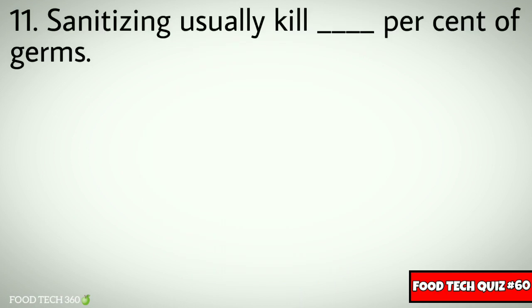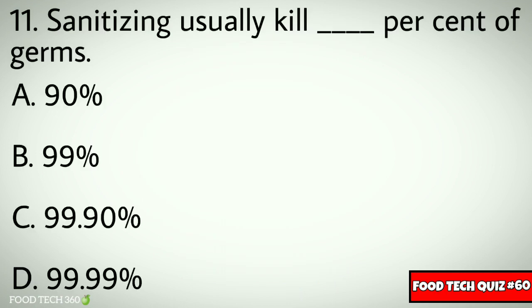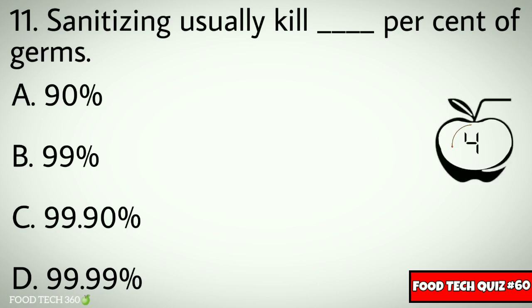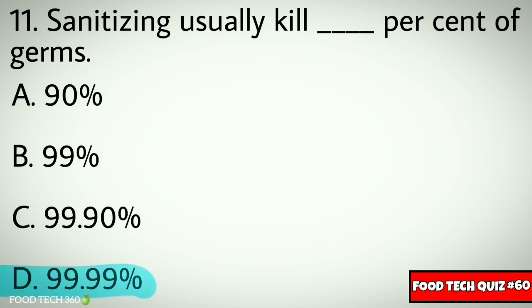Question number 11. Sanitizing usually kills dash percentage of germs. Options: A. 90%, B. 99%, C. 99.9%, D. 99.99%. Correct answer: D. 99.99%.